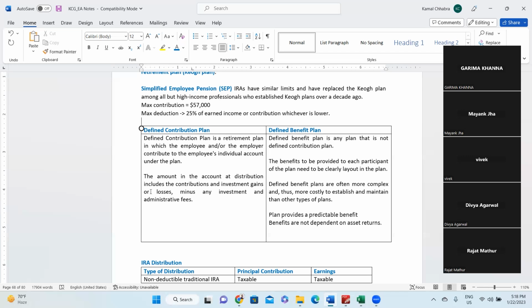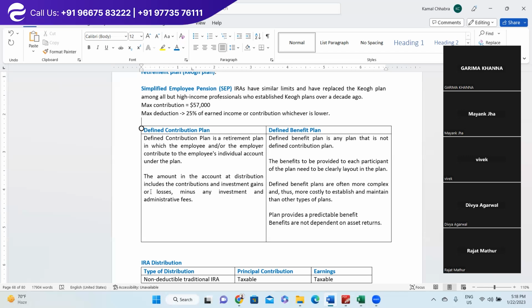Some investment they make in government bonds, or you can say highly secured bonds, and some investment they make in private equity also, similar to how mutual funds actually work, right? And whatever earnings they make out of this money is added into the respective unit account of the individual.